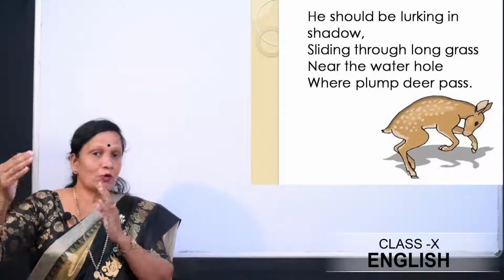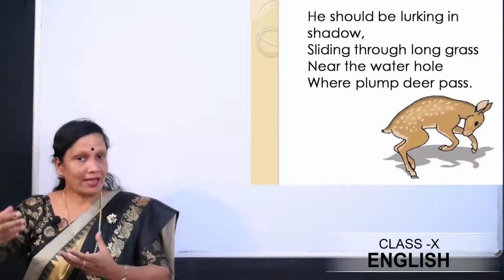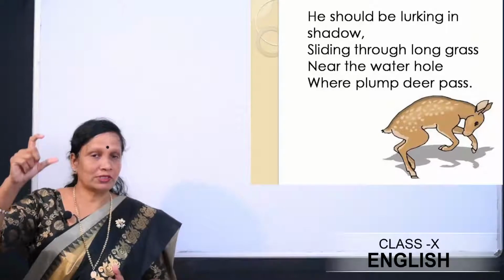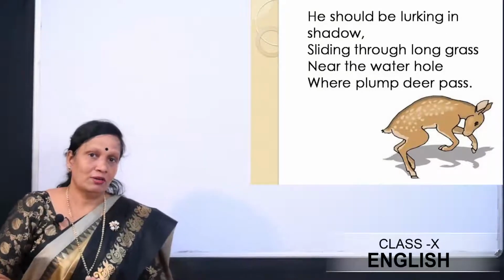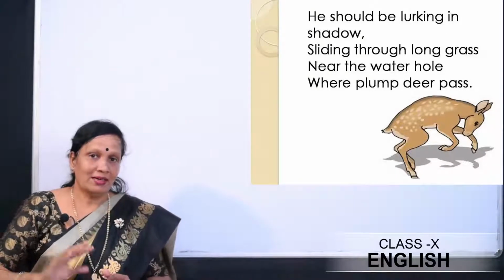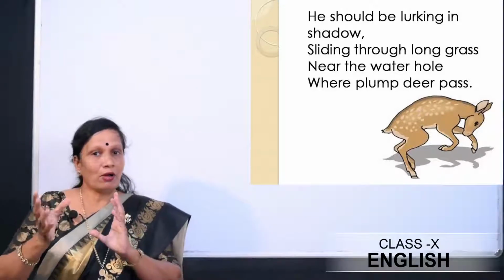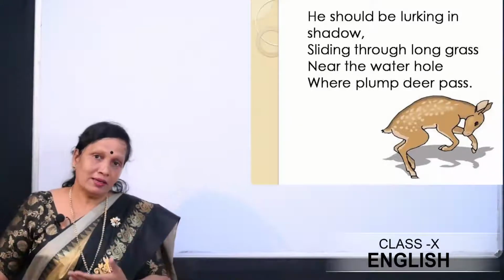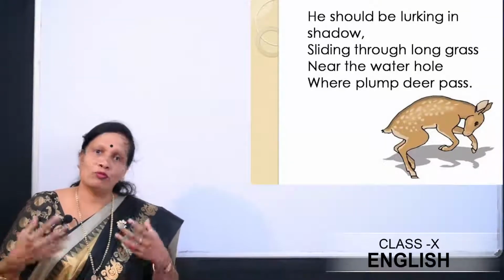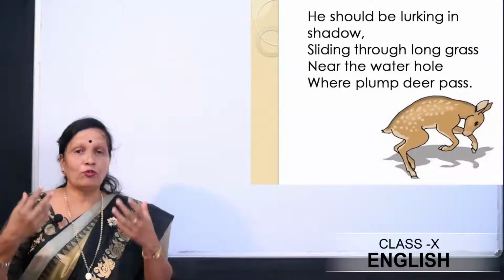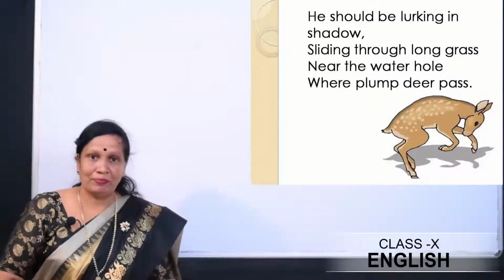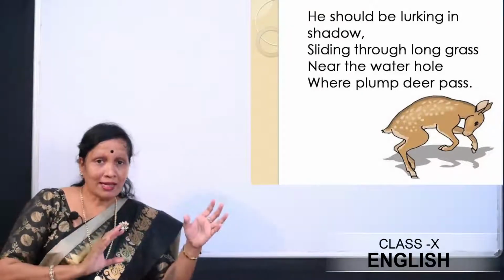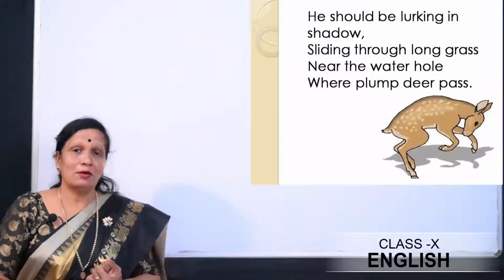Here again the poet is talking about the tiger in its natural habitat. The first stanza spoke of the tiger inside the cage. What were his feelings, right? And now he is talking about the tiger. If the tiger was left free in its natural habitat, what would be the situation or what would be his activities, right? So he should be lurking. Lurking means hiding behind and waiting for its prey.